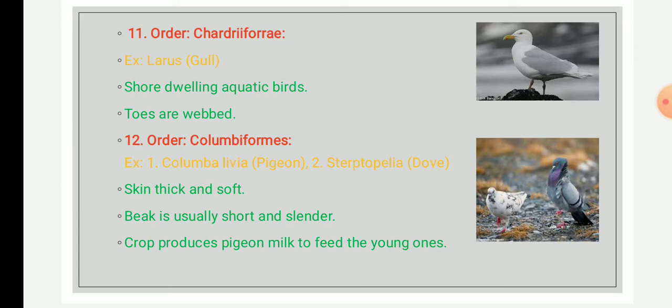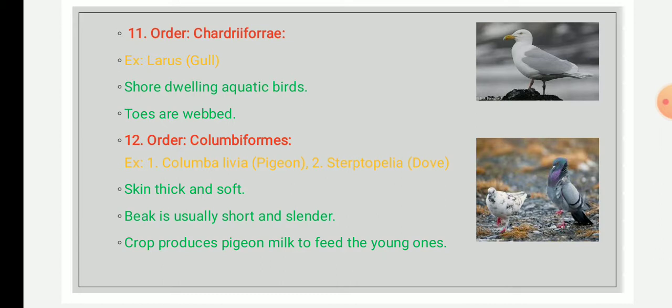The young are helpless, so the male and the female nourish the young with the help of this pigeon milk, which is produced by both sexes during the breeding season. Usually they lay 2 to 3 eggs, and both male and female incubate them.